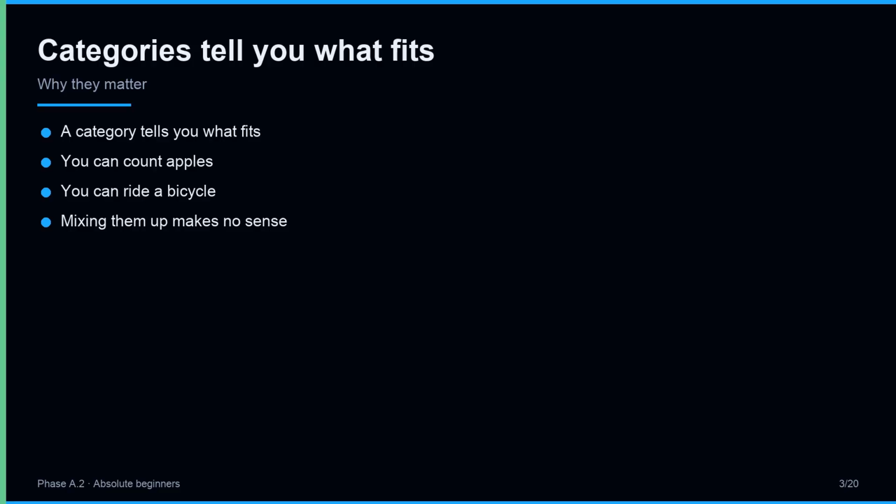Python works the same way. The type of a value tells you which operations make sense for it. Adding two whole numbers makes sense. Adding a number to a line of text is a question mark. The type decides. The category decides what fits.